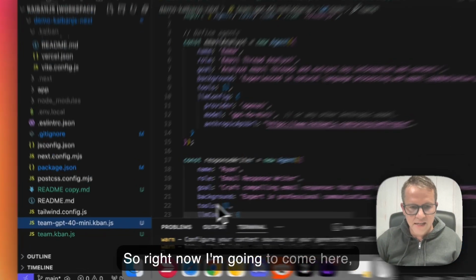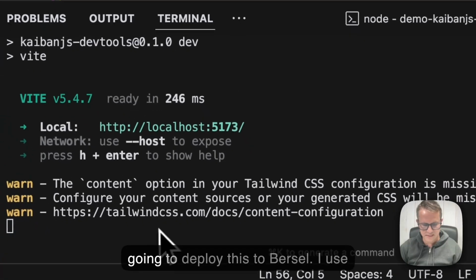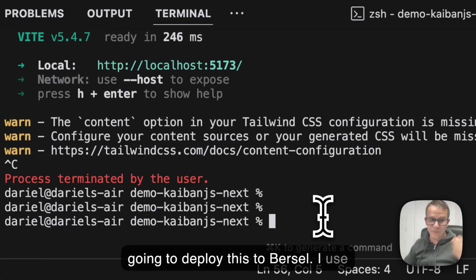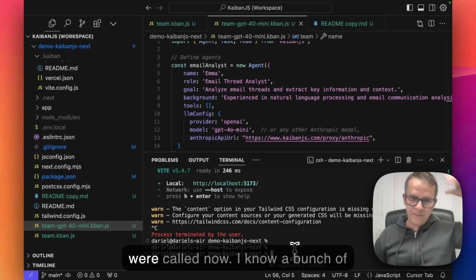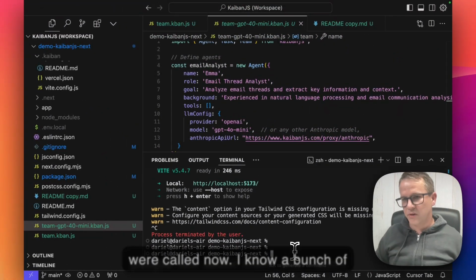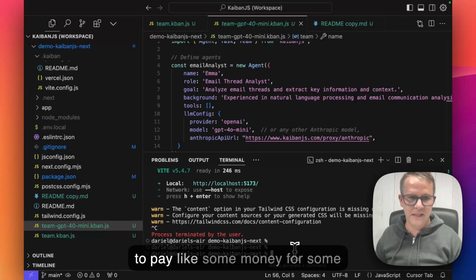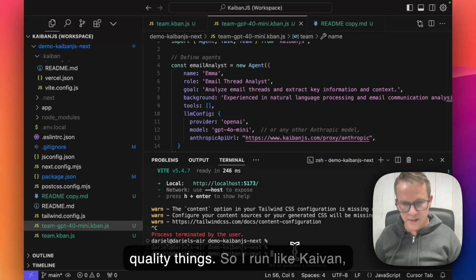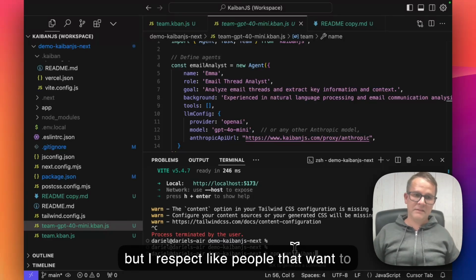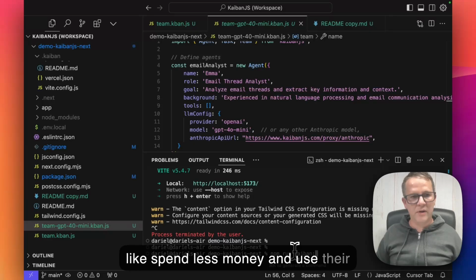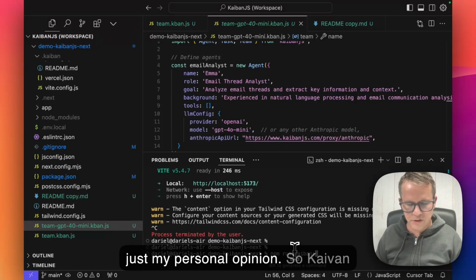So right now, I'm gonna come here, stop this process, and deploy this to Vercel. I use Vercel, I love Vercel, since when they were called Now. I know a bunch of people talk about them, I don't care. I love their services, and I prefer paying some money for quality things. So I run Kaiban, but I respect people that wanna spend less money and use their own servers and all that stuff. This is just my personal opinion.